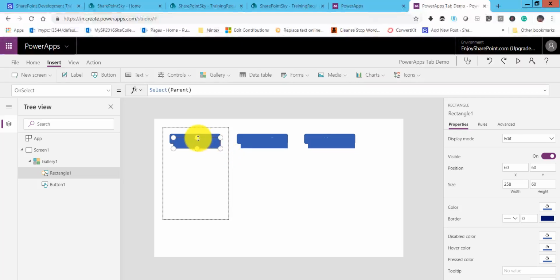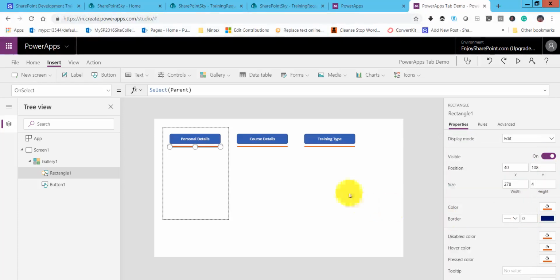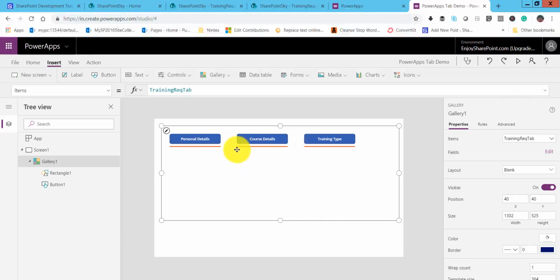So we will make a little adjustment on that. Let's make it a little, yeah, we can have it like this. And this one I can change the color. So we will change the color to, let's say, yellow, or some color like this. So we can see here now the color is like this. So this will look like the selected tab. But for this, what we have to do is